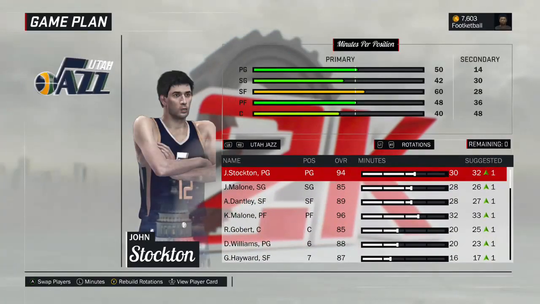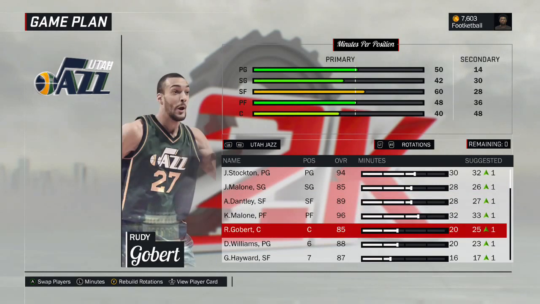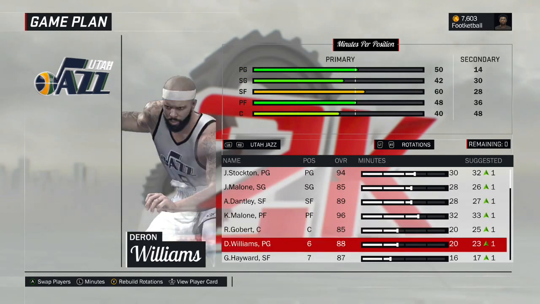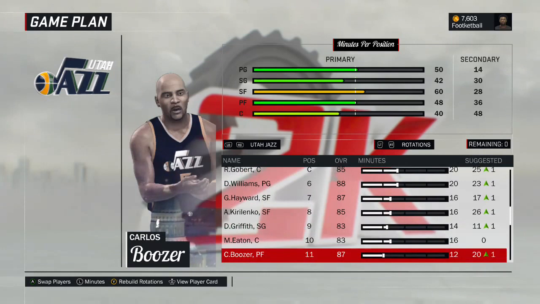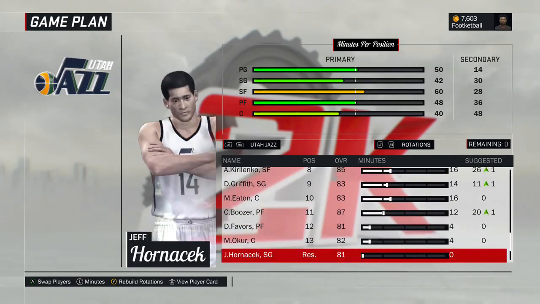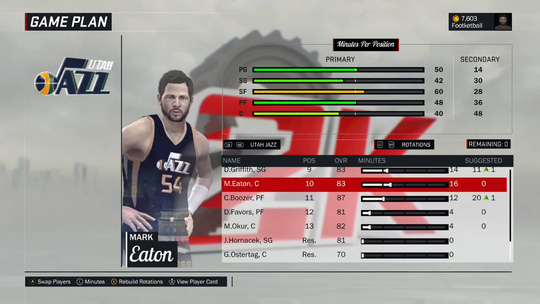But all right, here's the rotation. John Stockton at point guard, Jeff Malone shooting guard, Adrian Dantley, Karl Malone, and Rudy Gobert rounds out your starting lineup. You could start Mark Eaton, but Gobert is a little bit better as of now. Off the bench, Deron Williams, Gordon Hayward, Andrei Kirilenko, Darrell Griffith, Mark Eaton, Carlos Boozer, Derek Favors, Mehmet Okur, Jeff Hornacek, and Greg Ostertag in reserve.